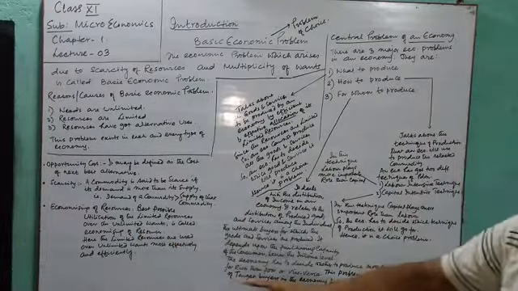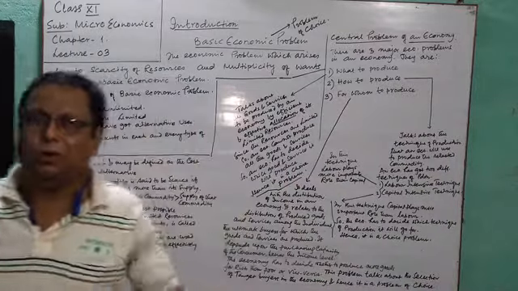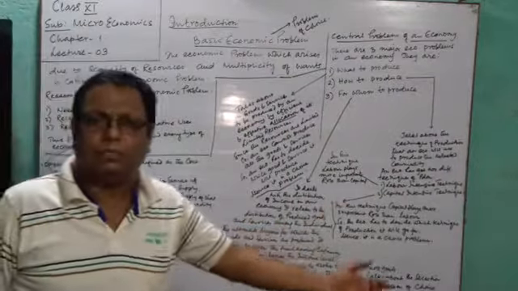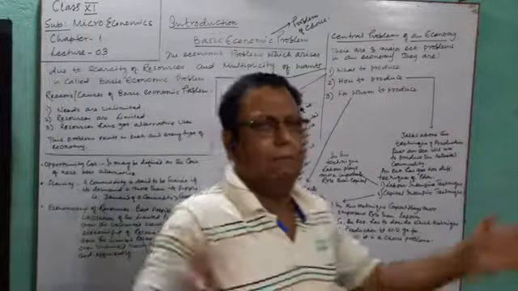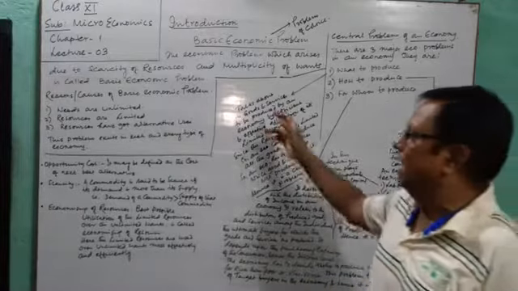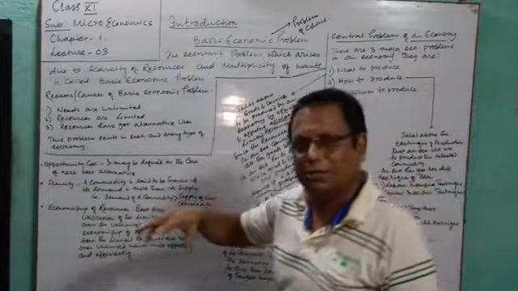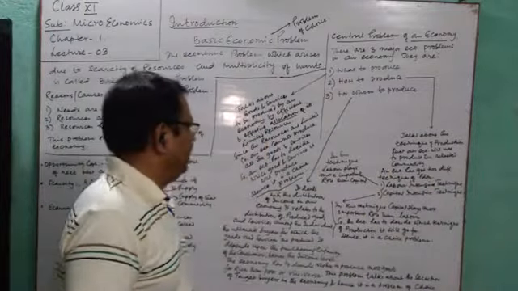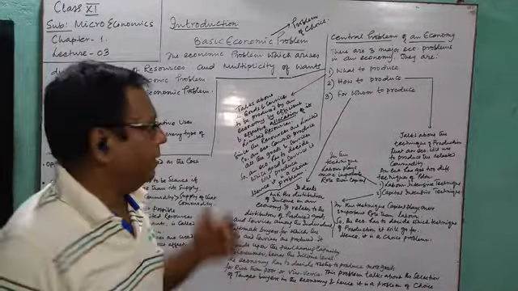The economy has to decide whether it will produce more machine guns or more public buses. I have mentioned only two needs, but n number of needs are there, so the economy has to take a decision. It will have to allocate and distribute its limited resources in such a way that maximum benefit to the society takes place.